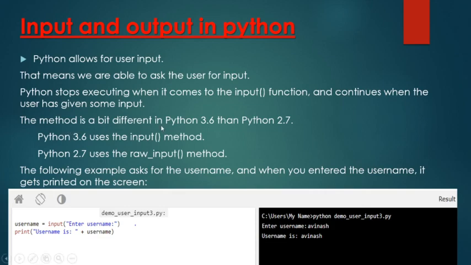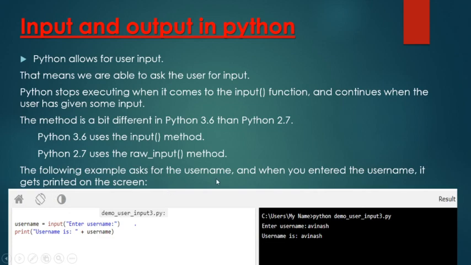The method is a bit different in Python 3.6 and 2.7. So this input function has a different implementation in different versions of Python. We are discussing Python 3.6 here. In 3.6 it uses the input method, but in case of 2.7 it uses the raw_input method.